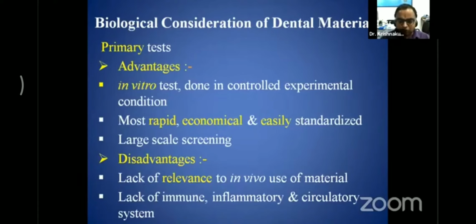It is the most rapid, economical and easily standardized kind of test, and large scale screening is always possible in the case of a primary test. But it has some disadvantages: it lacks relevance to the in vivo situation of that particular material in the patient. It does not have any kind of immunological, inflammatory or circulatory system.